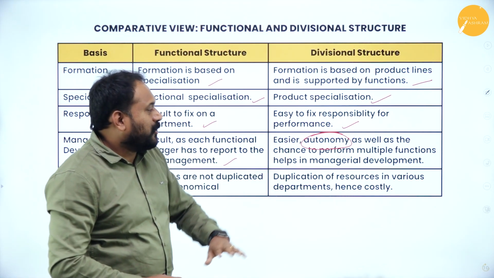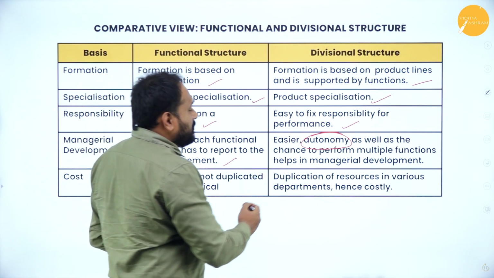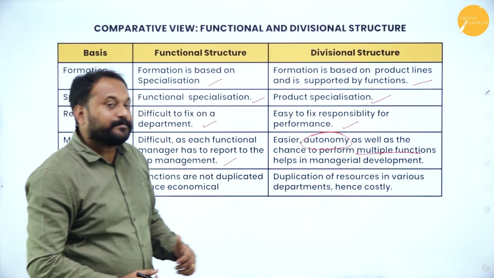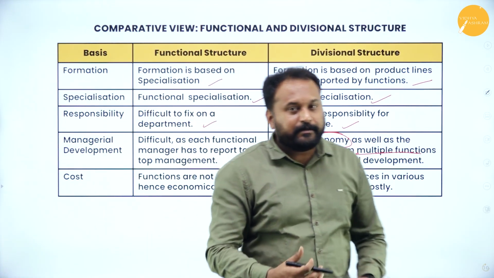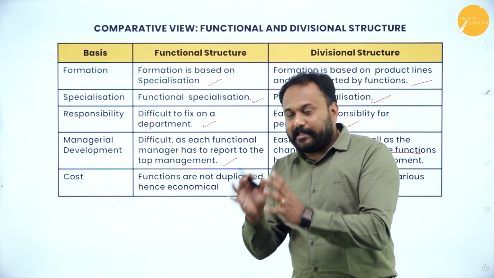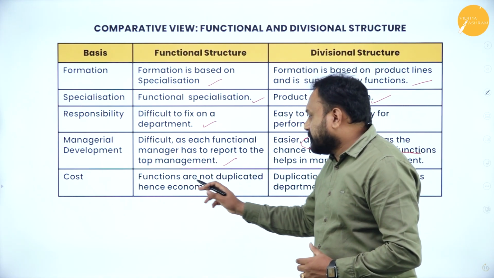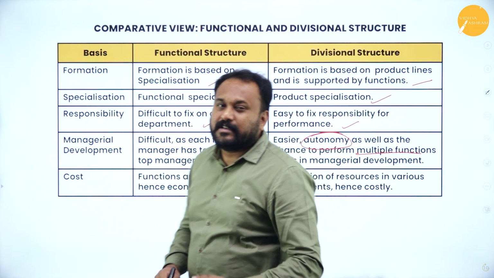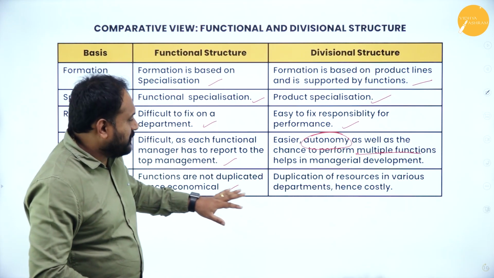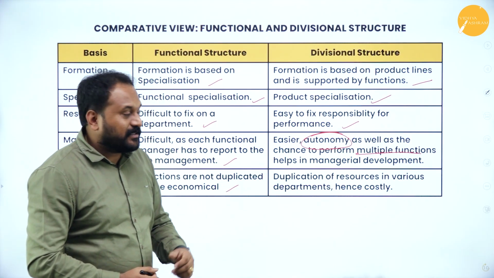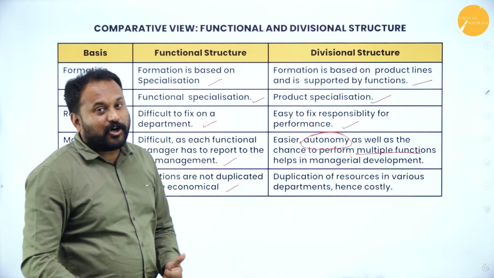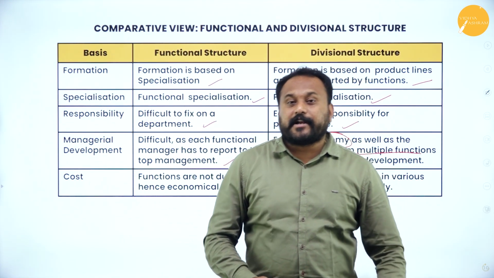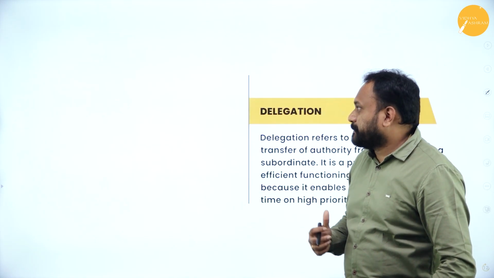Easier autonomy as well as the chance to perform multiple functions helps in managerial development. So here there is more development because they are experts only in that field. In functional, functions are not duplicated, hence economical. Economical, why? Because for a smaller organization, the functional structure is good. In divisional, there is duplication of resources in various departments, hence very costly. See, only medium and large organizations can go with divisional structure.